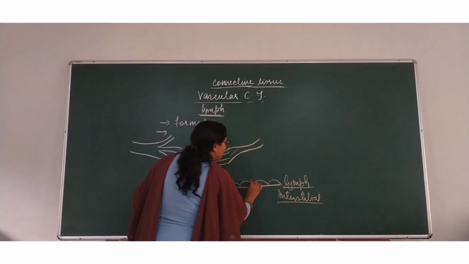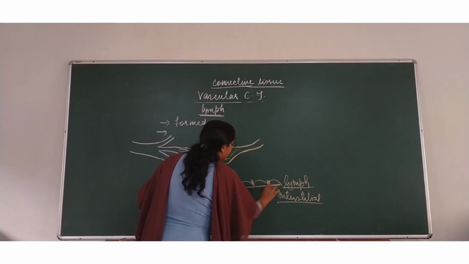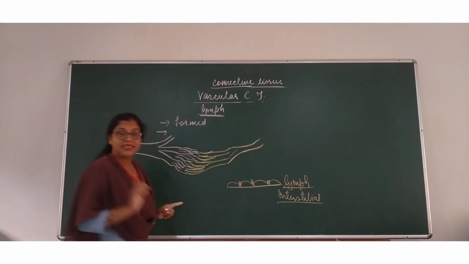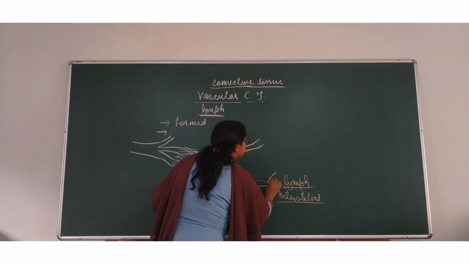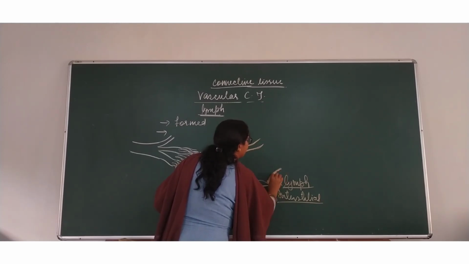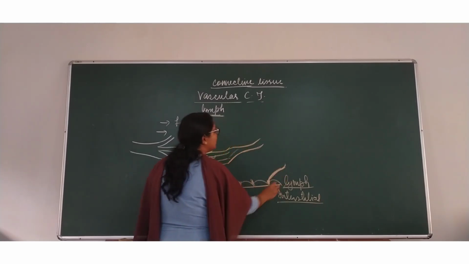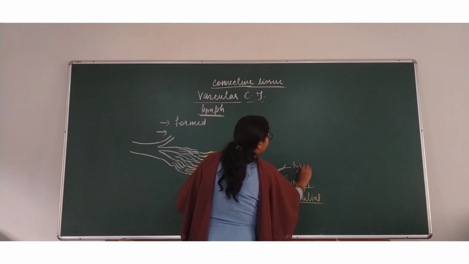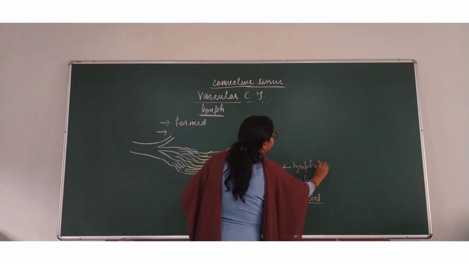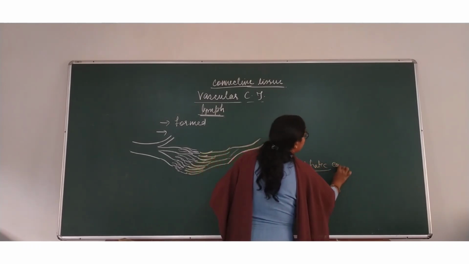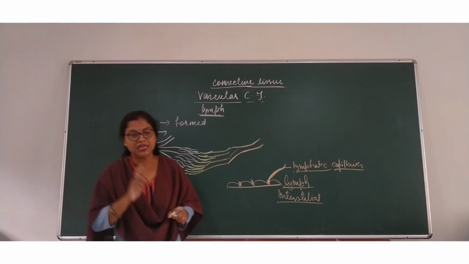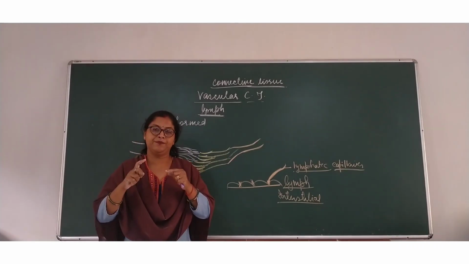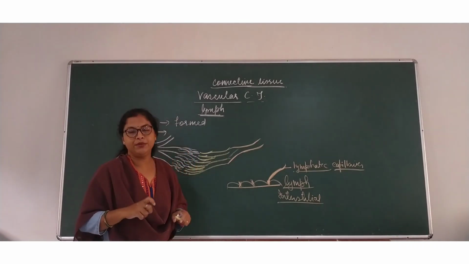This is what I told you here. This lymph is accumulated, and the same lymph starts moving towards the lymphatic capillaries. These lymphatic capillaries are the lymph vessels through which lymph moves. Then you know what happened?